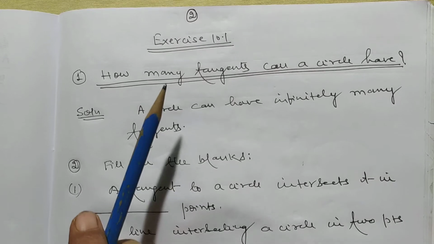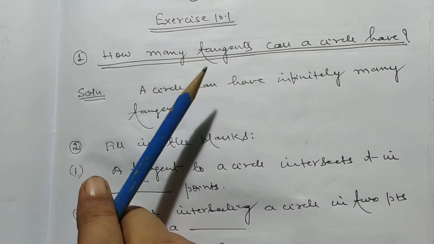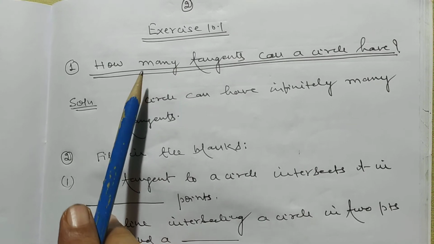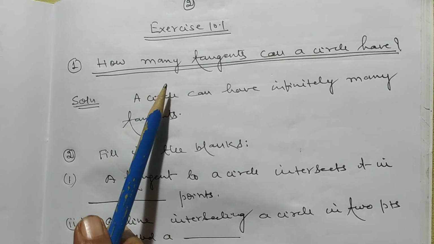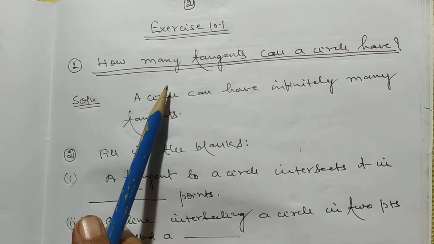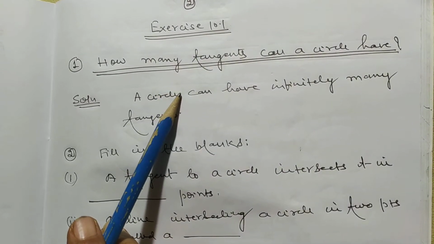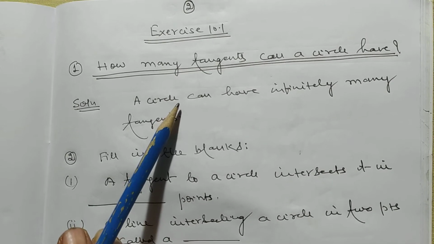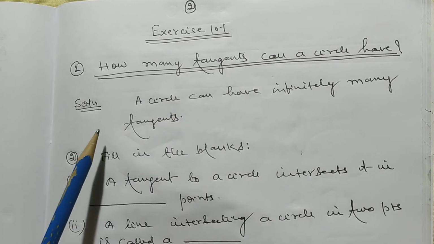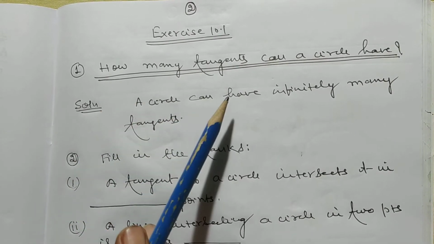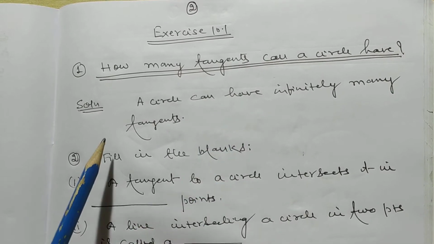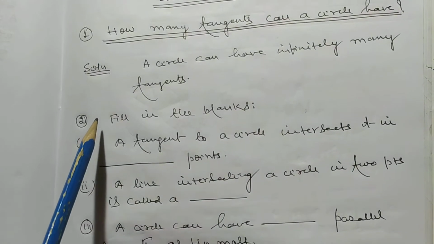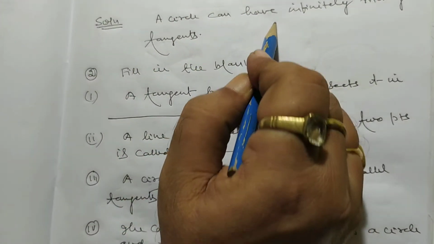Now I want to discuss some important problems of NCERT exercise 10.1. This exercise is very important for the purpose of multiple choice type of questions. प्रिय विद्यार्थियों, एक्सरसाइज 10.1 के प्रत्येक सवाल बहुत ही इम्पॉर्टेंट है MCQ क्वेश्चन के लिए. How many tangents can a circle have? A circle has infinitely many tangents.